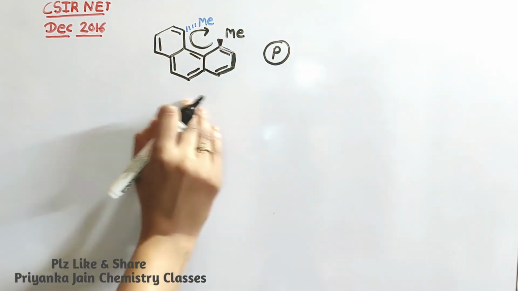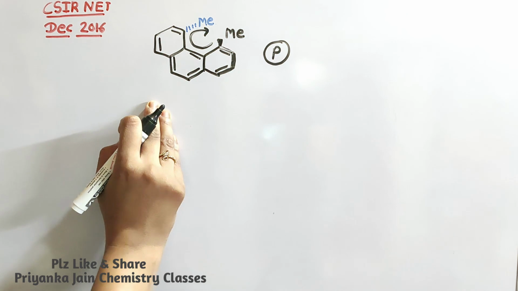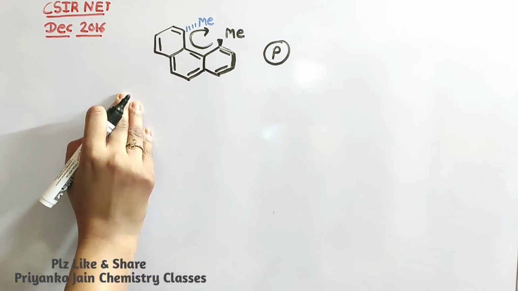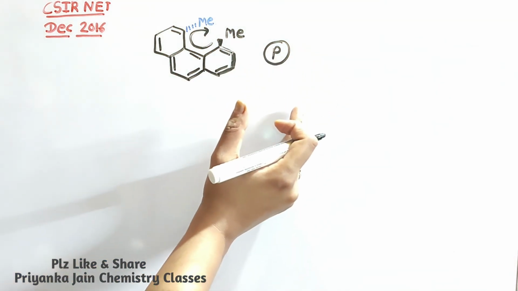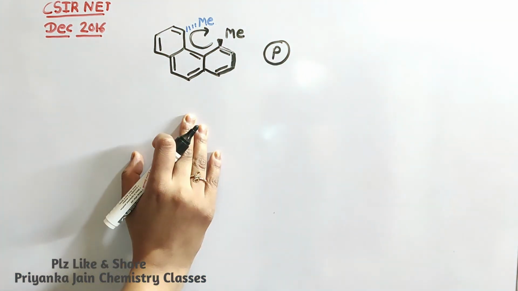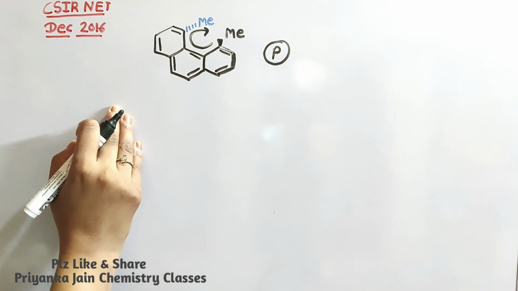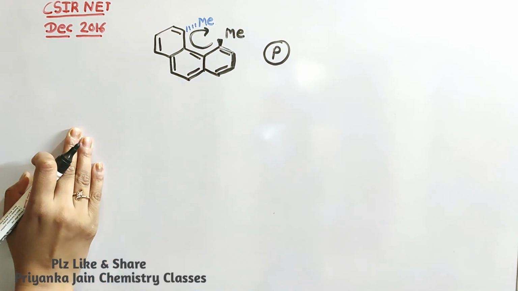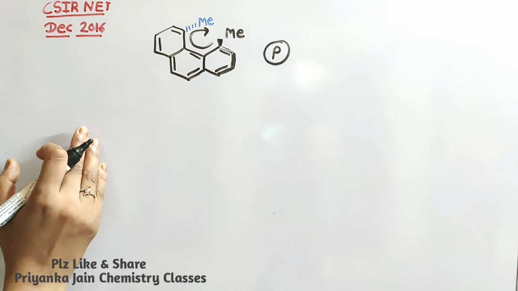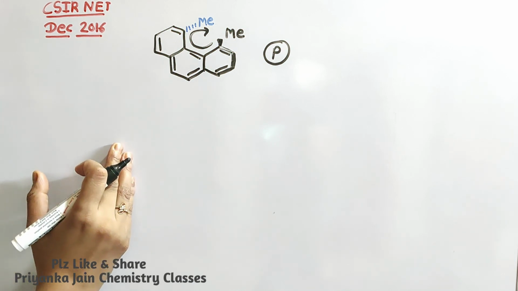Okay, so this is all about the R and S configuration, about chirality, and how you have to give the R and S configurations and P and M configurations. This topic is now complete. In our next video we will see some more things. We will solve numericals on stereochemistry, about the enantiomeric axis, and then we will see the E and Z nomenclature.